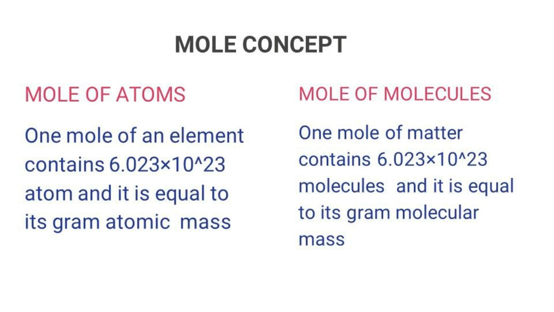1 mole of a matter contains the same 6.023 × 10^23. This 6.023 × 10^23 is the Avogadro number and it is equal to its gram molecular mass. I'll tell you one example. 1 mole of oxygen contains 6.023 × 10^23 molecules of oxygen and its gram molecular mass is 32. Atomic mass is 16 and molecular mass is 32. Children, do you have any doubt? Atom is O. Molecule is O2. So, the atom has 16, which means the molecule is 16 plus 16, we get 32.